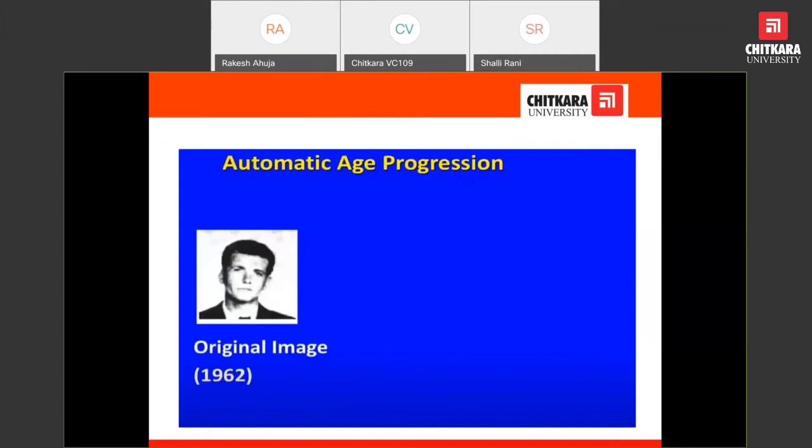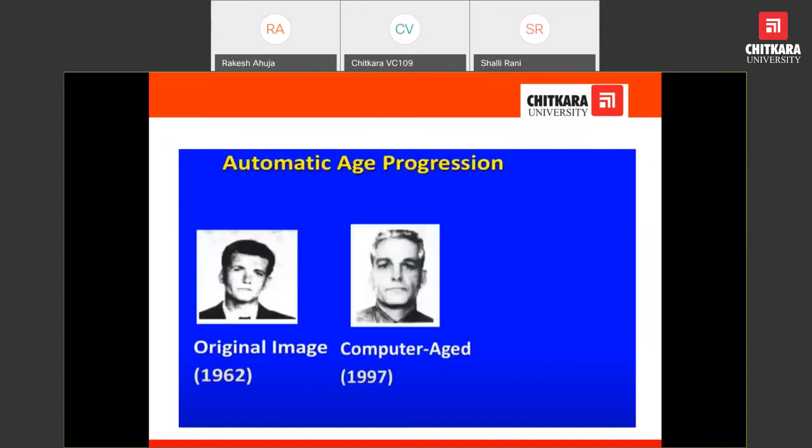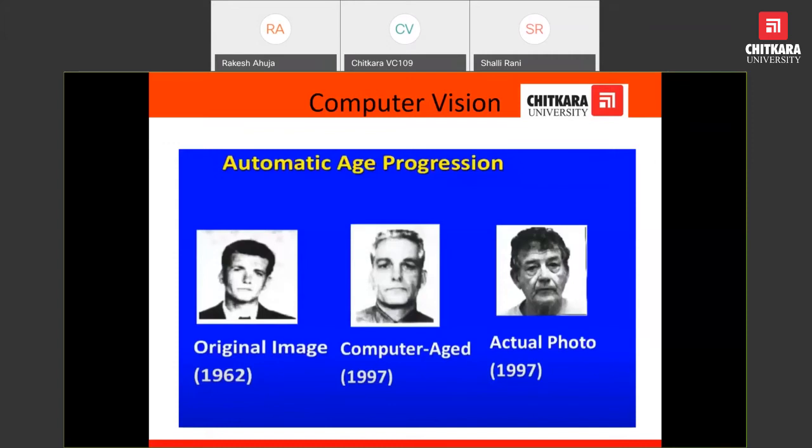The computer will predict that he will look like this, but the actual photo from 1997 is this, so there is an error. So automatic age progression means predicting the age and the shape and size of the object after some time. This is a challenging task, and definitely a hot topic.